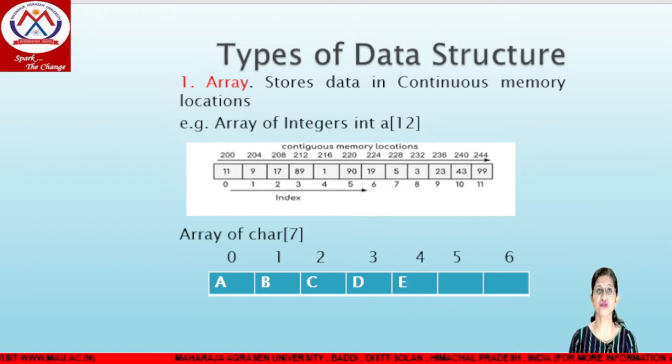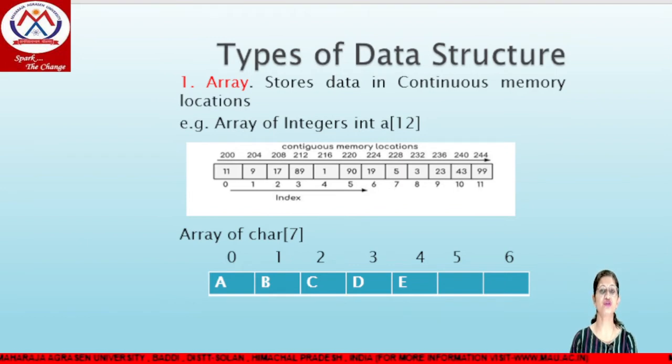If we want to store character values, then we use an array of character of size 7. Here we can use the char type to store the values A, B, C, D, E. For example, from 0 to 6 we have indexes starting from 0, then 1, 2, 3, 4, 5, 6. Now we can store the values at locations 0, 1, 2, 3, 4. For example, index 4 is occupied by the value E, meaning E is the last value occupied in the array.